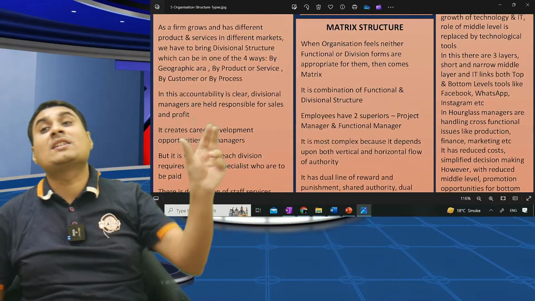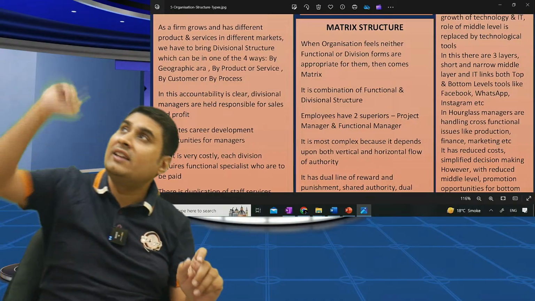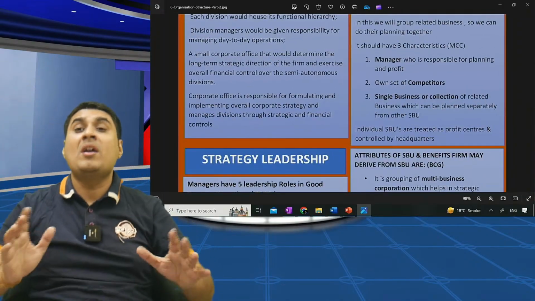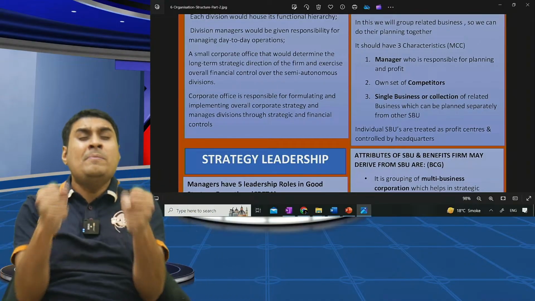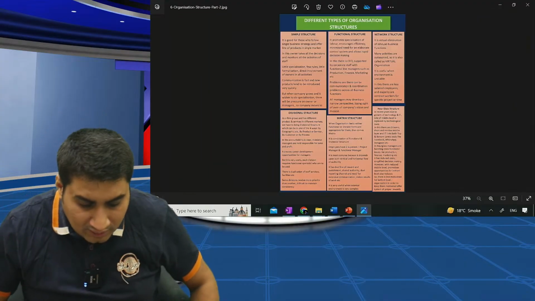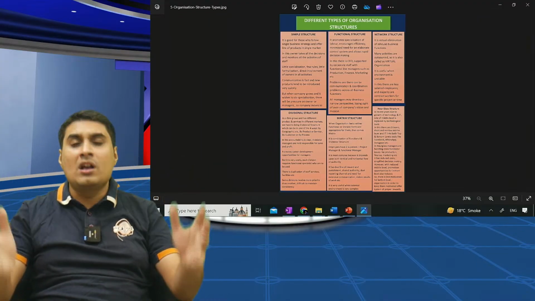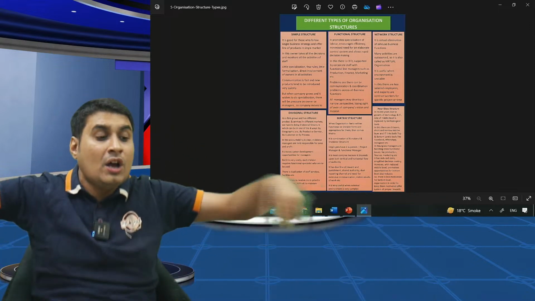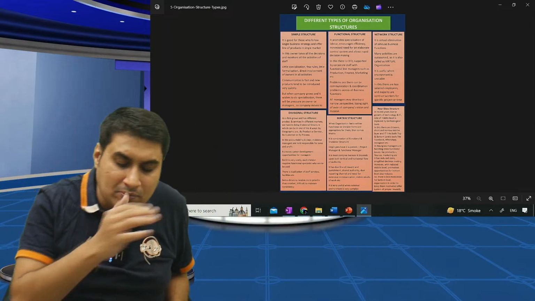So your divisional managers are responsible for revenue and profit. Their functional counterparts were not responsible. Divisional and multi-divisional are the same. Here in multi-divisional, they are given limited power, not full power like divisional. But if my business is very big, I have multiple products, not multiple diversified products, nowhere related to each other, then SBU will come.